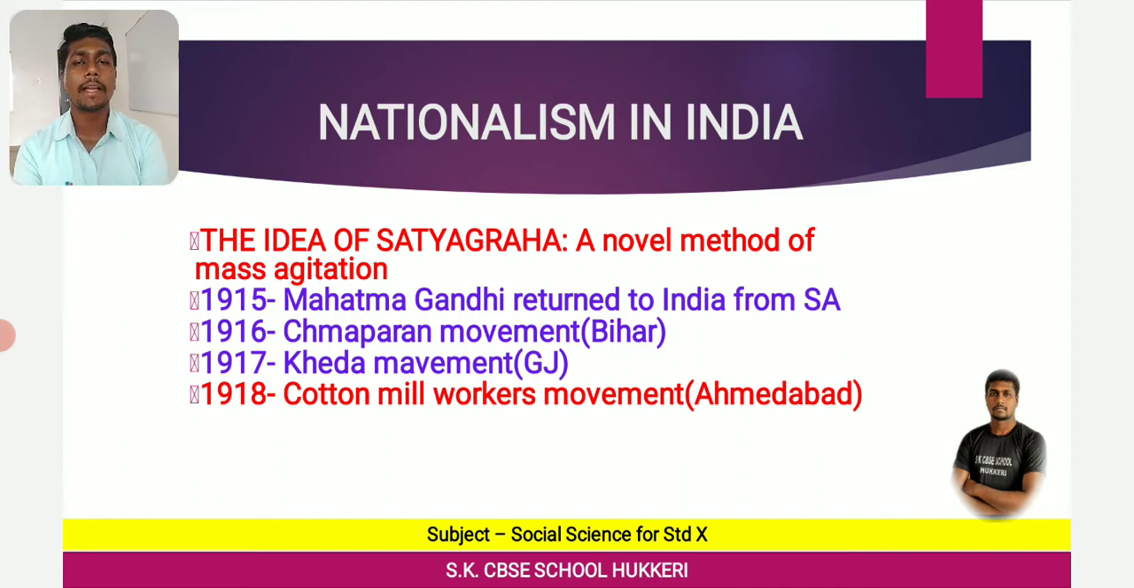Which method did Gandhiji use there? He used the same Satyagraha, mass agitation. The novel method of mass agitation called Satyagraha was used against the racist policy, also called the apartheid policy. Racist or apartheid policy means discriminating against people on the basis of skin color or complexion.